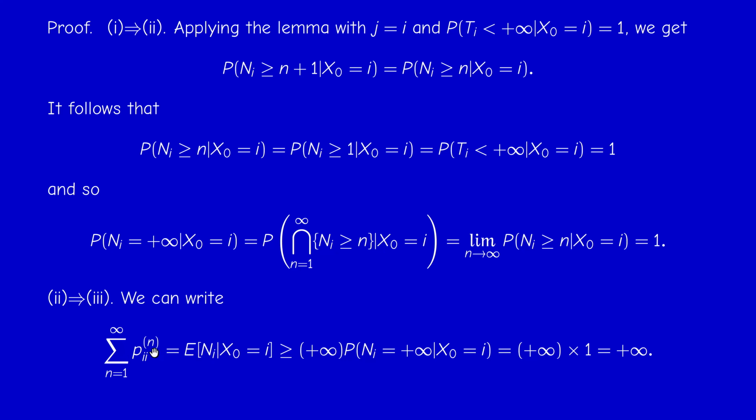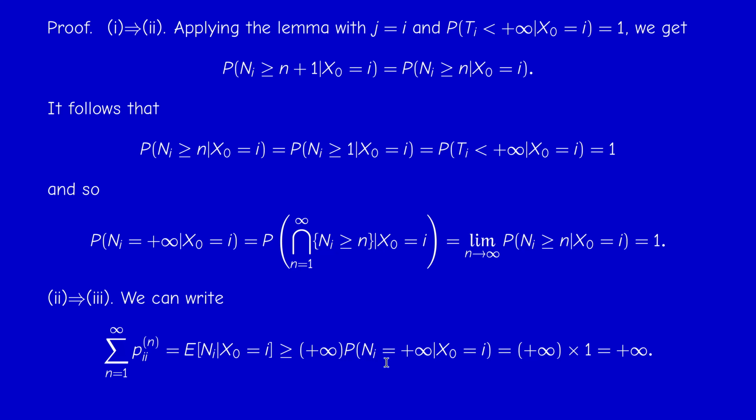So what are the possible values of N_i? N_i starts from 1 and goes to infinity, including infinity. In the definition of the expectation, plus infinity times the probability that N_i equals infinity is a part of this expectation, because N_i can take the value plus infinity.